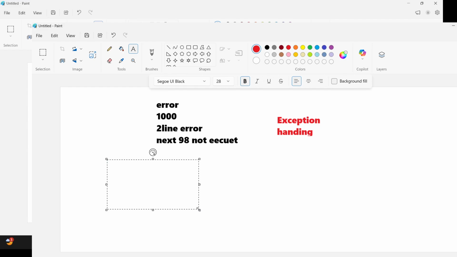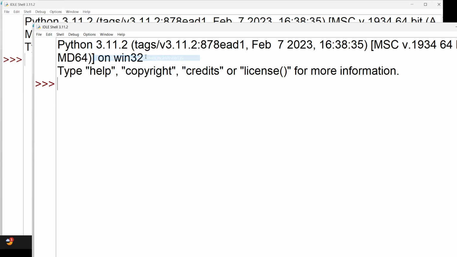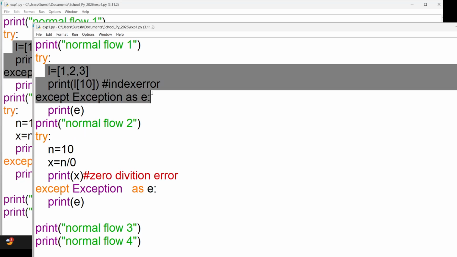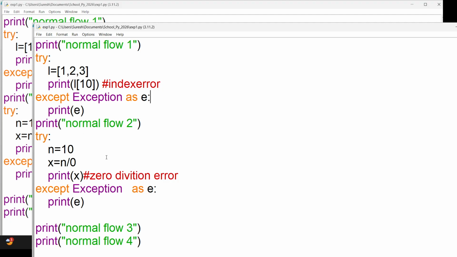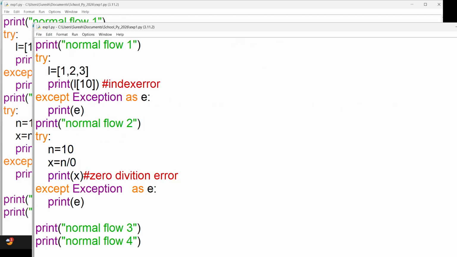For example, we have seen the error called zero division error, which is related to numerics. We have also seen this error, which is called an index error. So there are different kinds of errors we have seen. And if you do not handle this error, the next line will not get executed. But we handle this with the help of try and except blocks. In Java there is try catch, but here it is try and except.